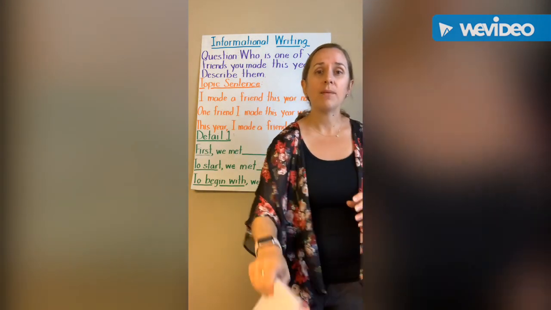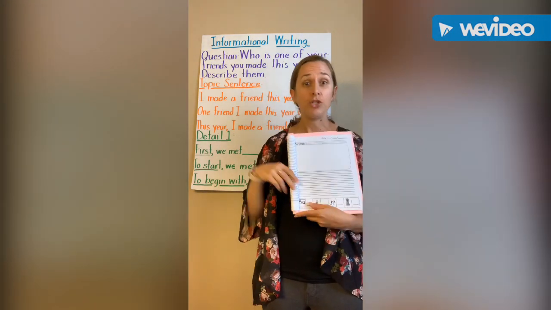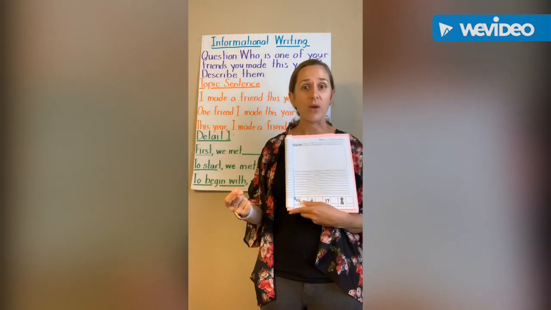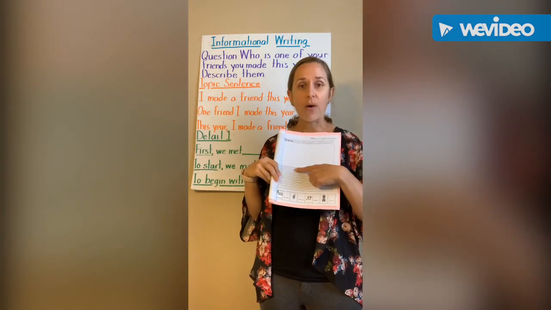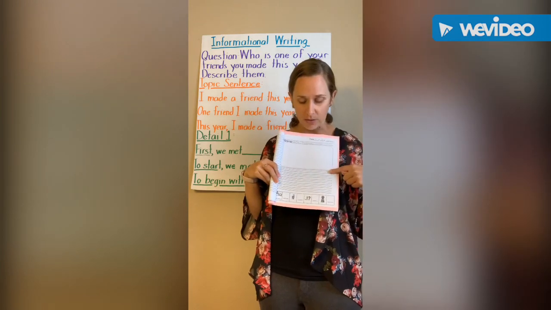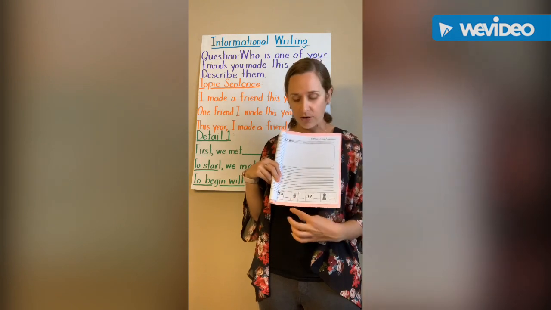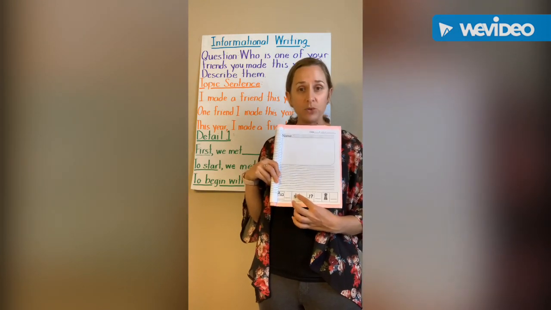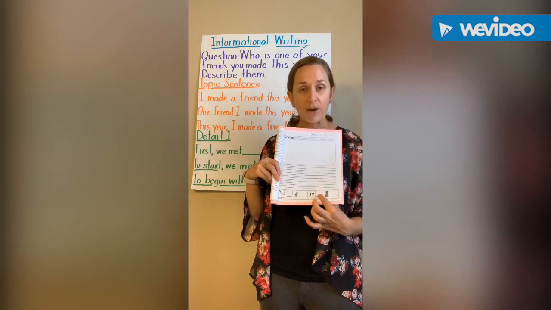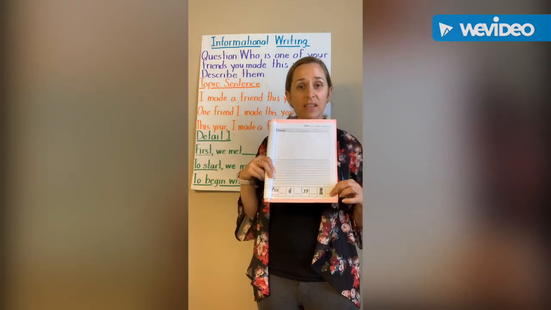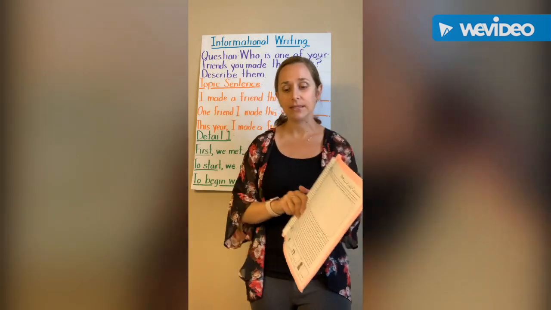So students will want to make sure that they choose their sentence starter. They'll want to make sure that they say it out loud to somebody that they're working with. And then students can go ahead and write their topic sentence on the line, remembering to do their quick checks at the end, checking for an uppercase letter at the beginning, finger space in between all of their words, a period at the end of their sentence, and whisper reading to make sure that they did their best, that their letters are on the line, and that it makes sense.